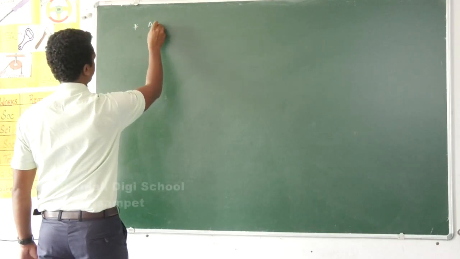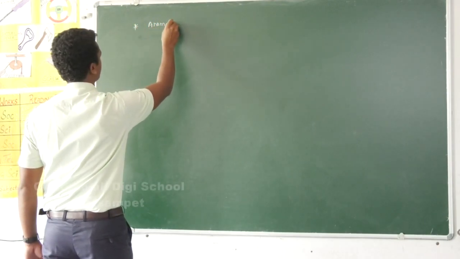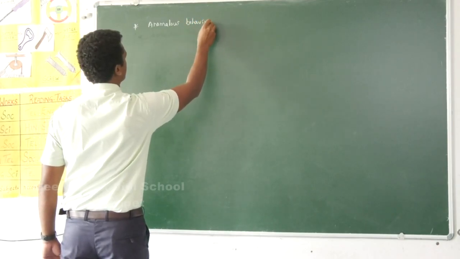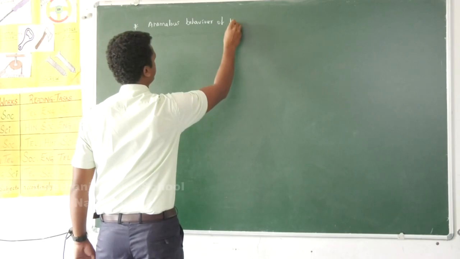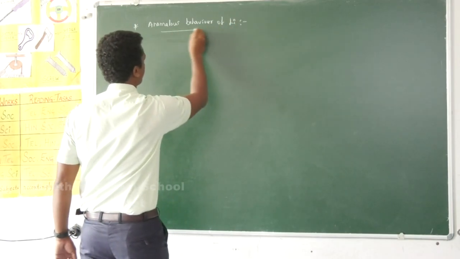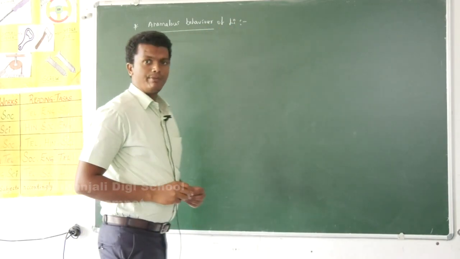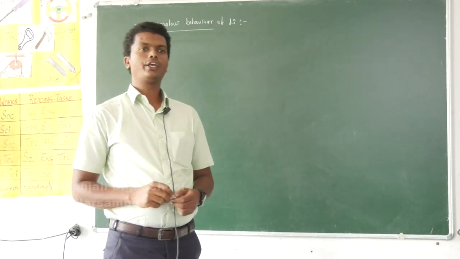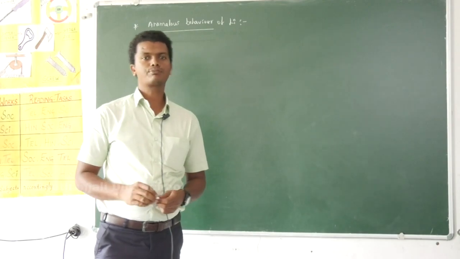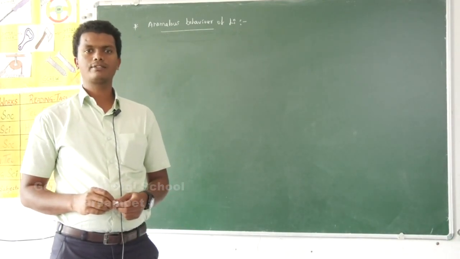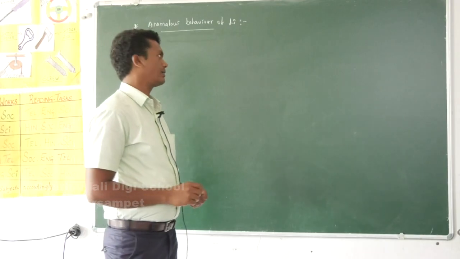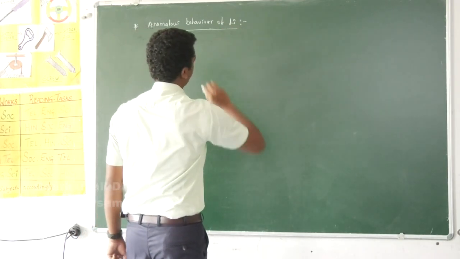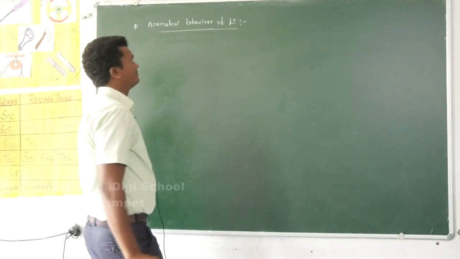Anomalous behavior of lithium. Lithium, being the first element in the first A group, shows some anomalous properties, different from the rest of the alkali metals. What is the reason for these anomalous properties?